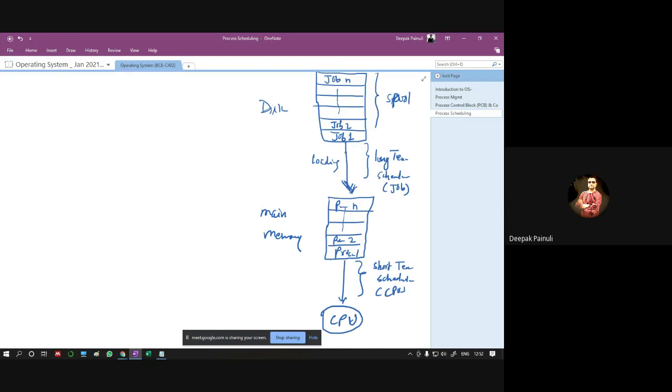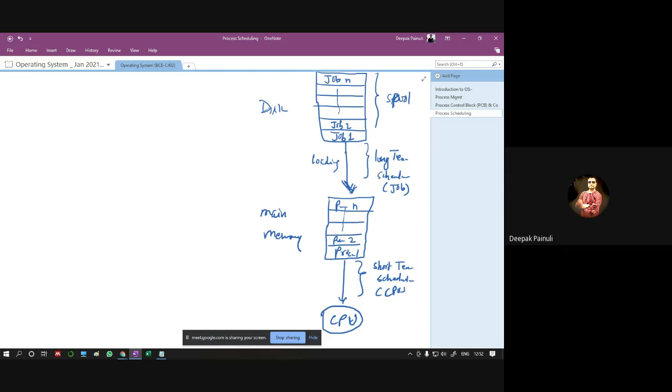Even in the RAM there may be n number of processes at the same time, and from those n processes, the short-term scheduler will choose one process to give control of the CPU. Why do we call it the short-term scheduler?